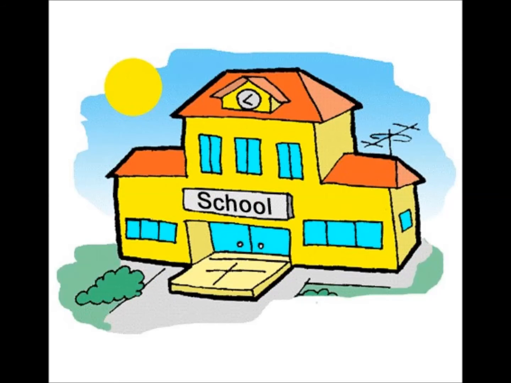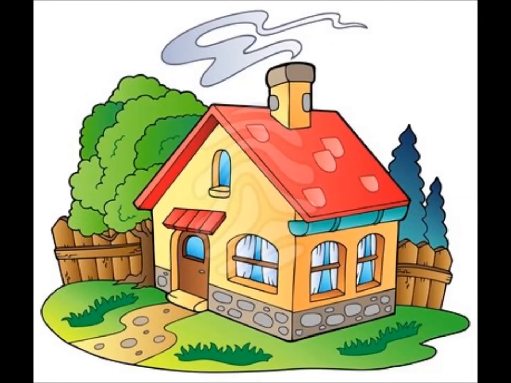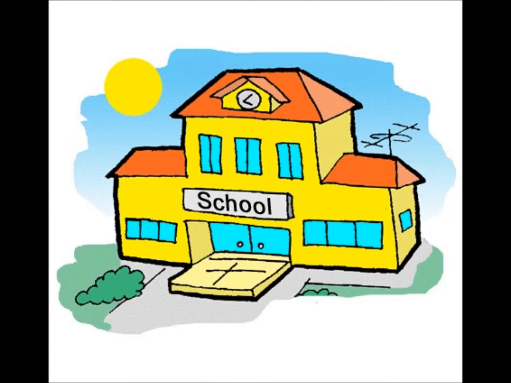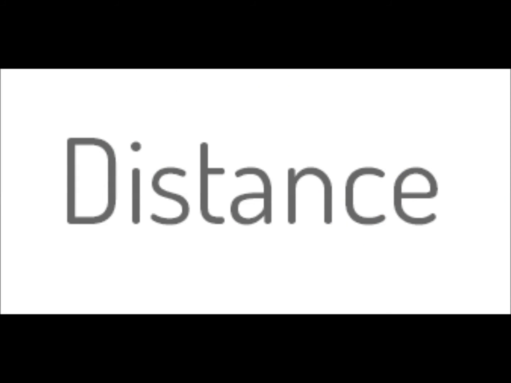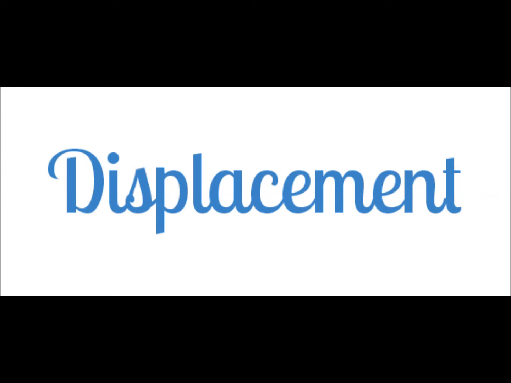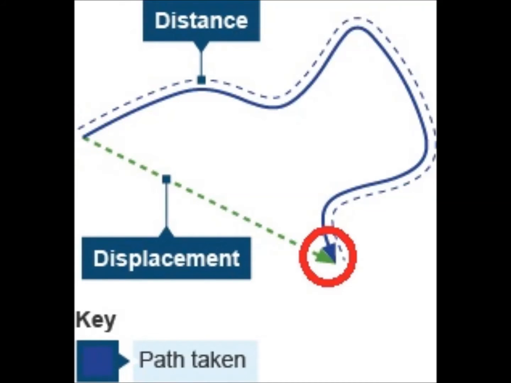Let's just say that you are going to school. This is your house, and this is the school. If you want to go to the school, you have to take this path. This path is the distance that you traveled. But what if you want to see how far you are? That is called displacement. Displacement is an object's change in position, considering the starting position and the ending position.